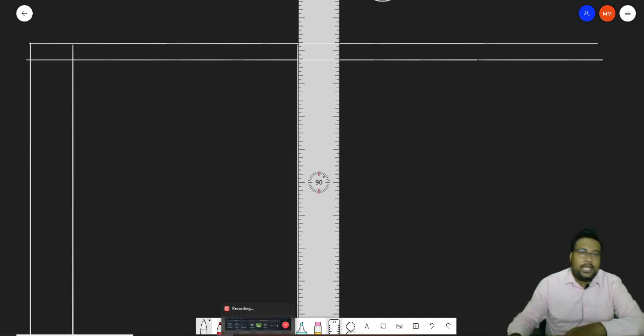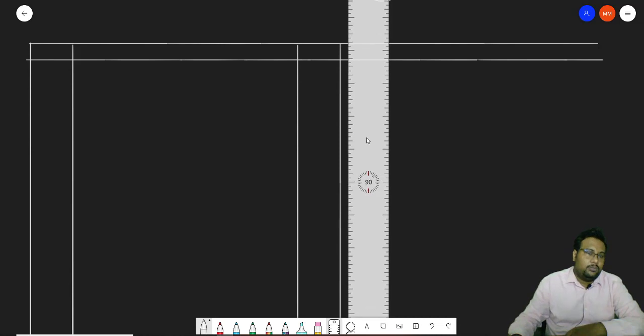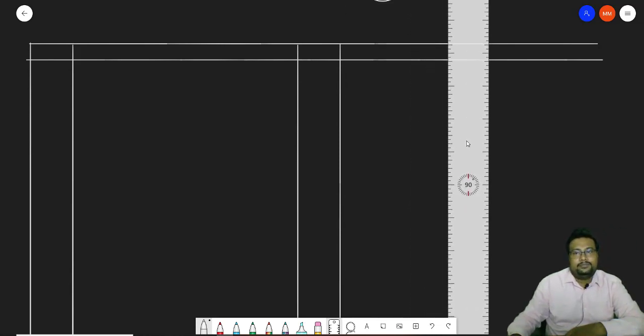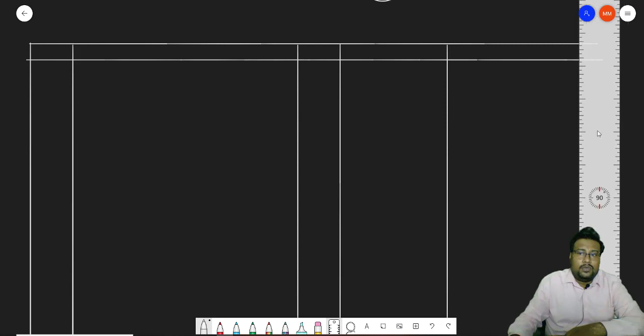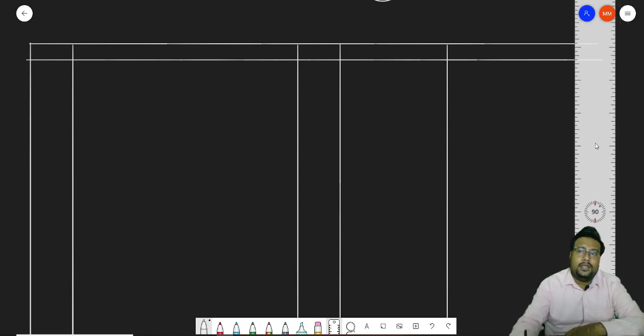After the journal entry, one more column is there, that is the LF column. What is the meaning of LF column? If you know, just write down your answer in the comment box. What is the full form of LF? One more column will be the debit amount, and one more column will be the credit amount.